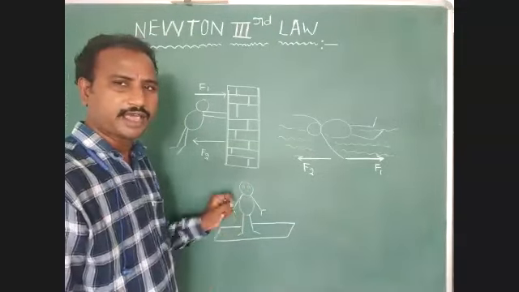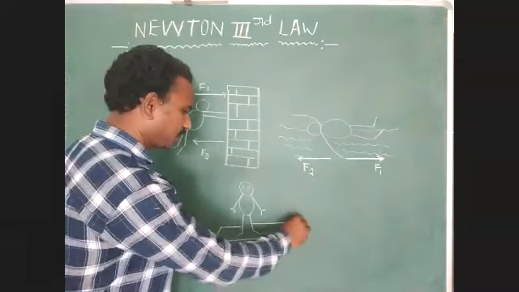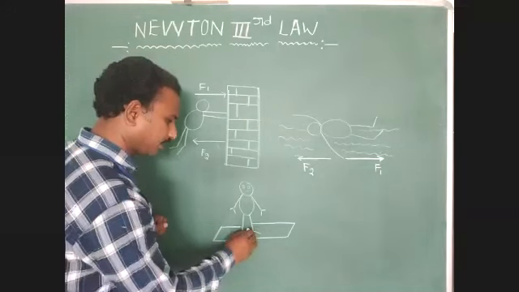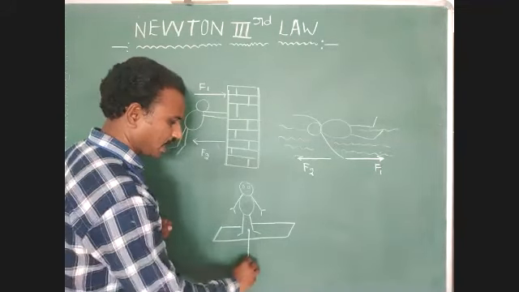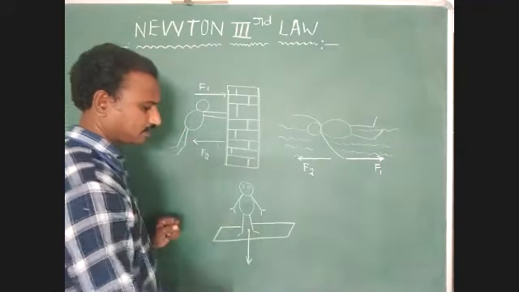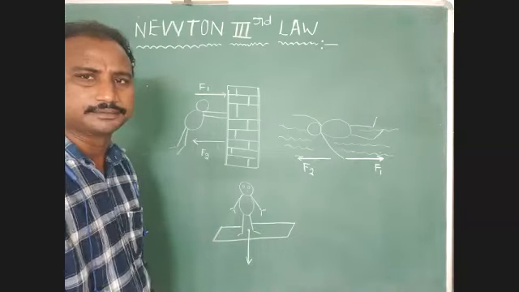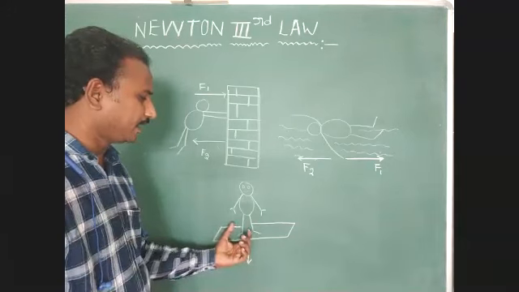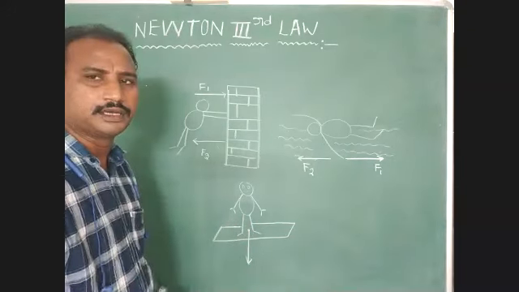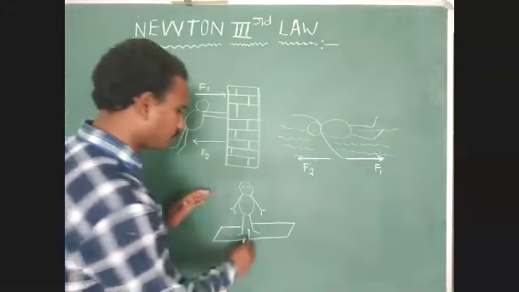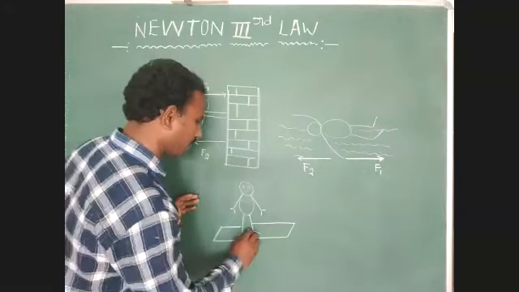This weight acts on the horizontal surface of the ground. But another force is acting in the vertically upward direction. That force is contact. Okay, that force direction we have to identify.